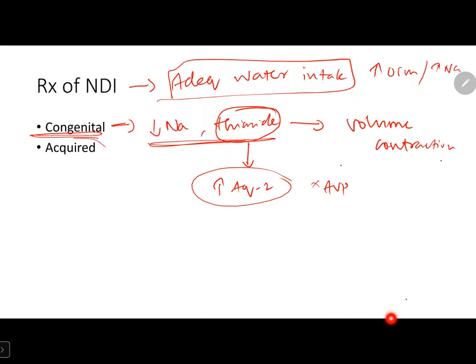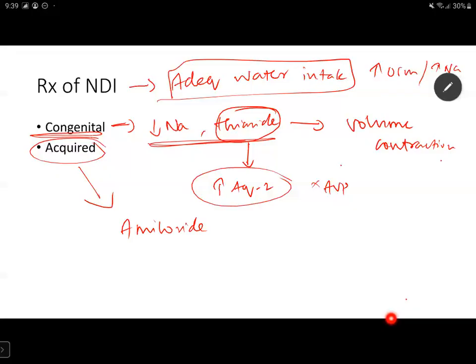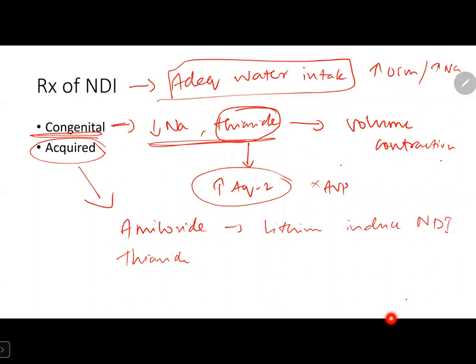Coming to acquired, as I already told, here also we can try amiloride. Other thiazide diuretics can be tried too. Amiloride is preferred in lithium-induced diabetes insipidus. Here, some people are saying Vaptans can be tried.